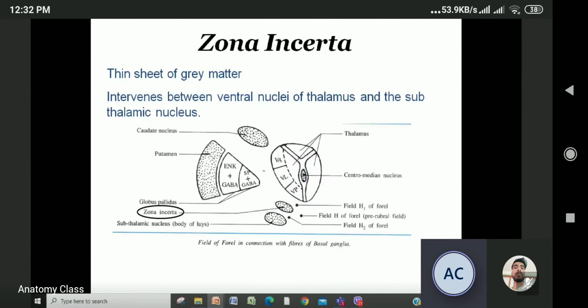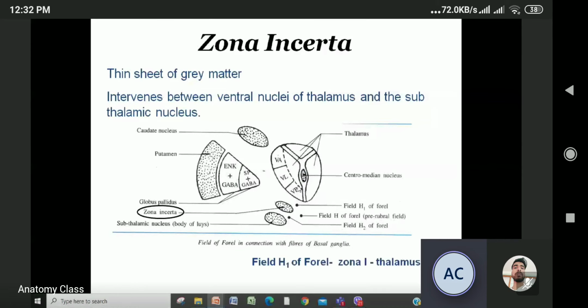Now zona incerta. Look at it. This is zona incerta. It is a thin sheet of gray matter. This all are gray matter, as I told you. It intervenes between the ventral nuclei of thalamus and subthalamic nucleus. So this is again an MCQ question. Zona incerta lies between what? Zona incerta lies between the subthalamic nucleus and the thalamus.